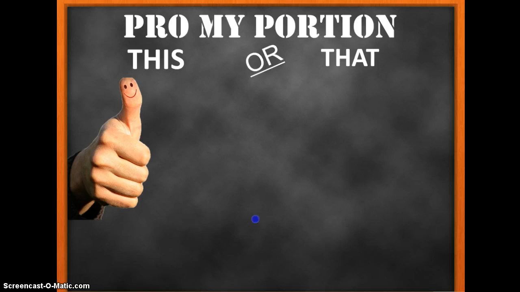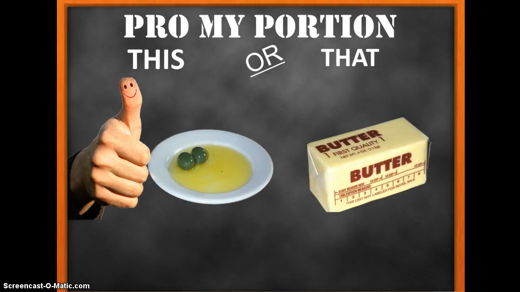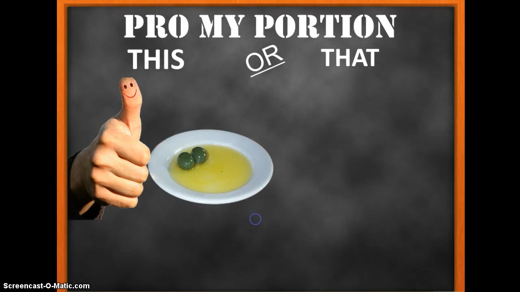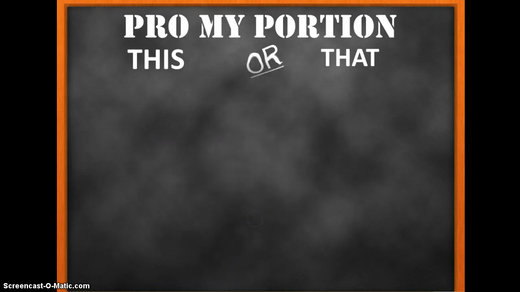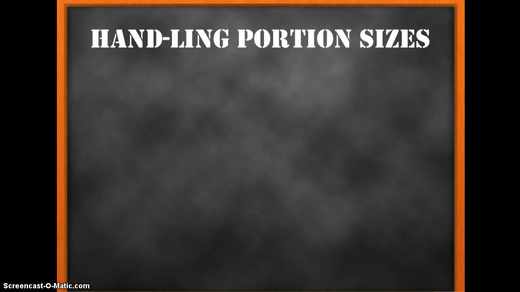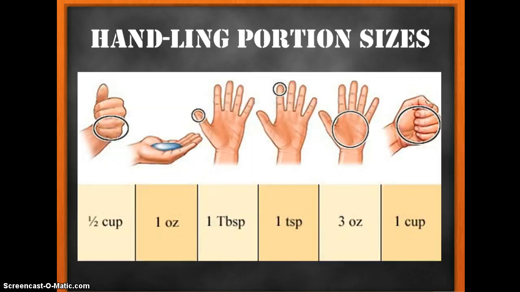Okay, lastly, do we want about a thumbful of olive oil or a half cup of butter? Great. Stay happy and healthy with 1 thumbful of olive oil. Great job. Okay, just as a reminder, here's a visual. So remember that 1 ounce is about a fistful, or your palm size full, 1 cup is about a fistful, and 1 teaspoon is about a fingerful.